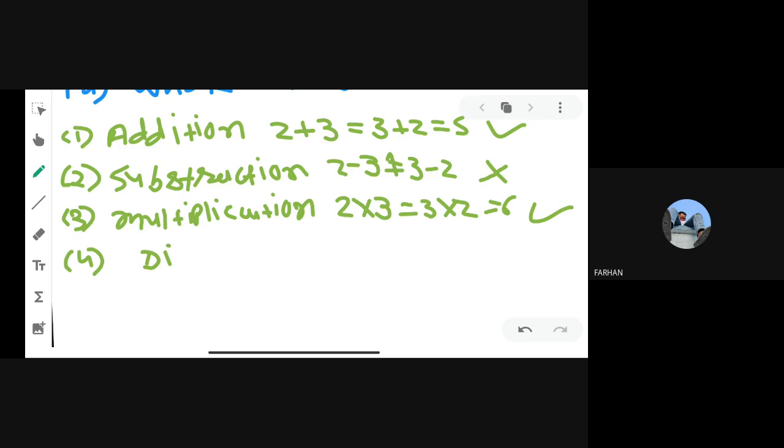Under the division, 2 divided by 3 and 3 divided by 2 are not equal. So it means it is not commutative under the division. Are you getting it for whole numbers? Yes or no? If we get the same answer, then it is commutative. If we don't get the same answer, it means it is not commutative. Clear, all of you?